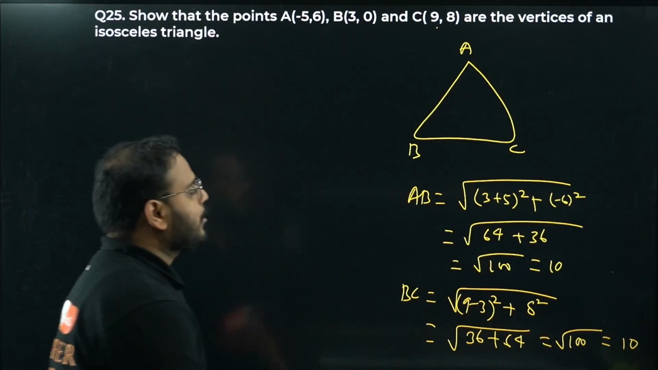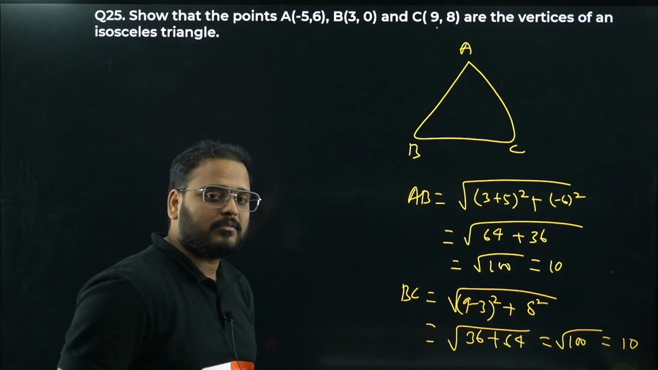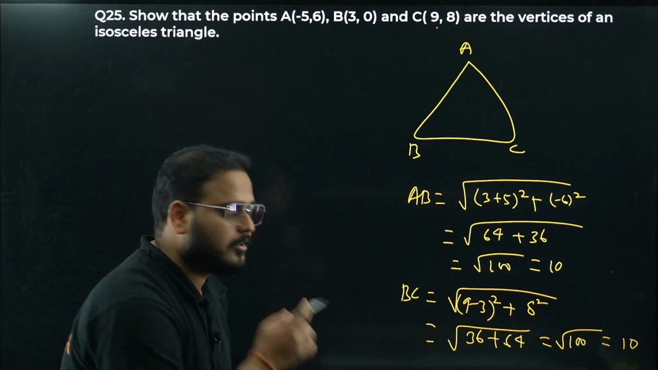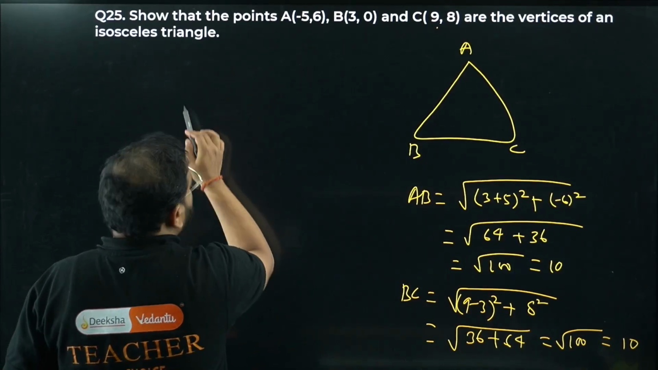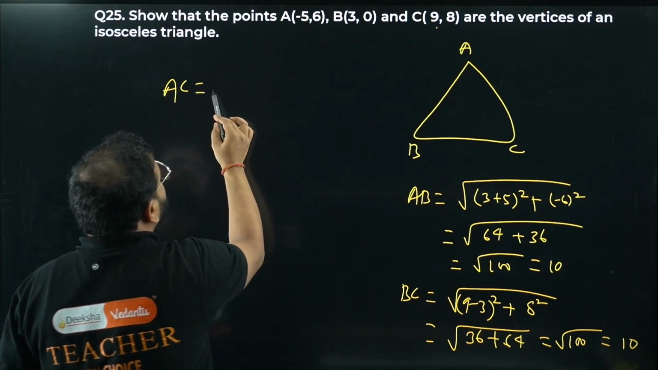So isosceles. What if the third side is also 10? Then it will become equilateral. So you check for the third side also. What is that? AC. Let's look for AC.